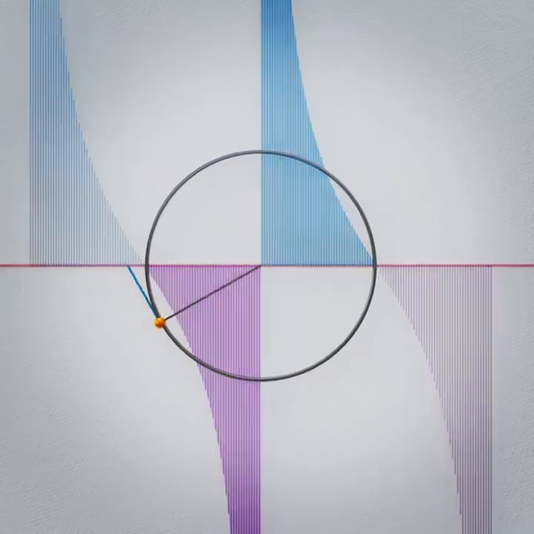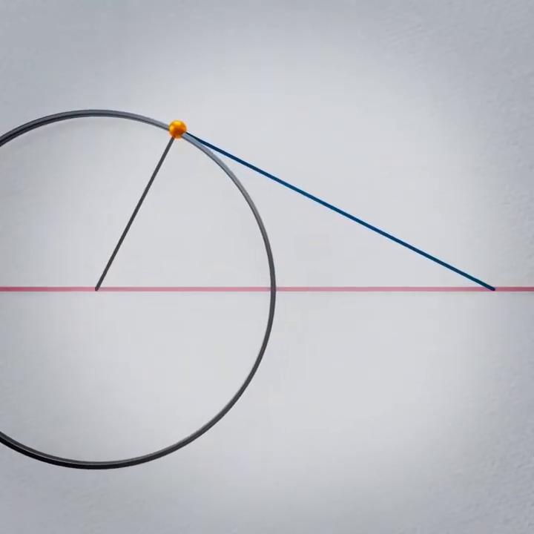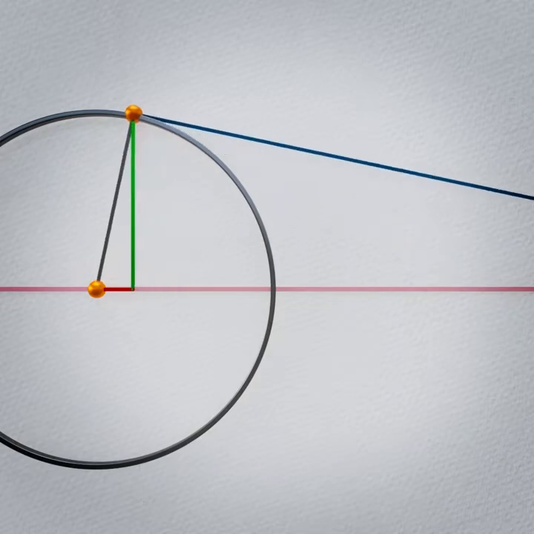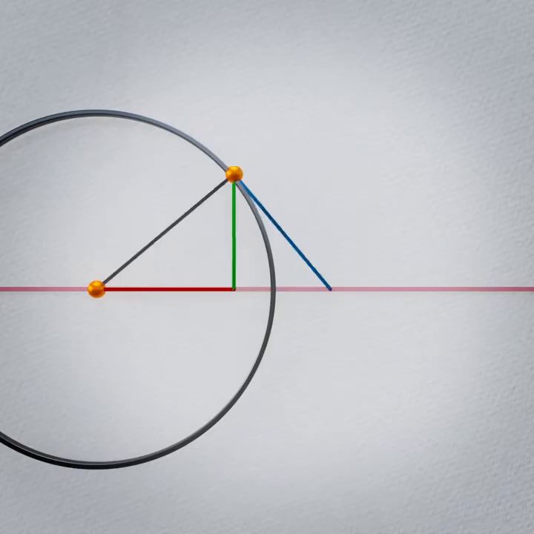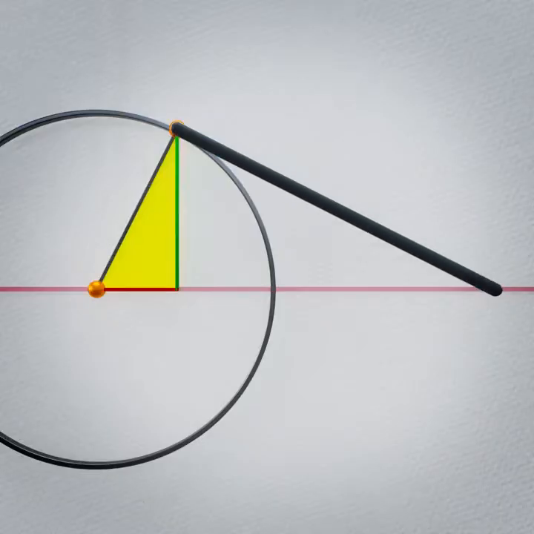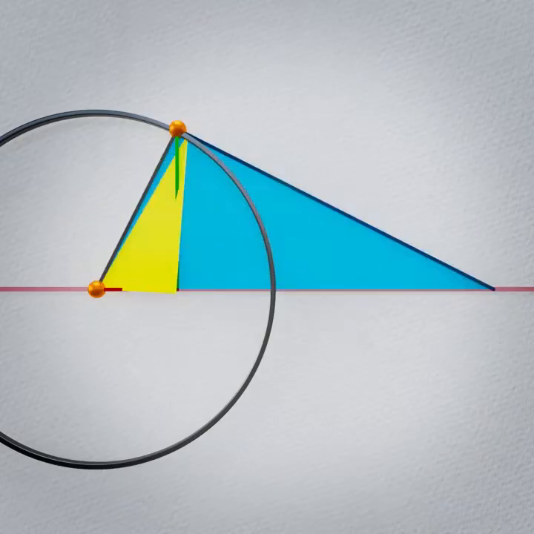We can find the same relationship from a different perspective in this diagram. We'll take the location of the tangent point and consider its offset from the center horizontally and vertically. As the circle rotates, that location will rise and fall and move back and forth. The horizontal and vertical offsets form a right triangle. Additionally, the tangent line and the circle's radius also form a right triangle. And these two right triangles are similar.